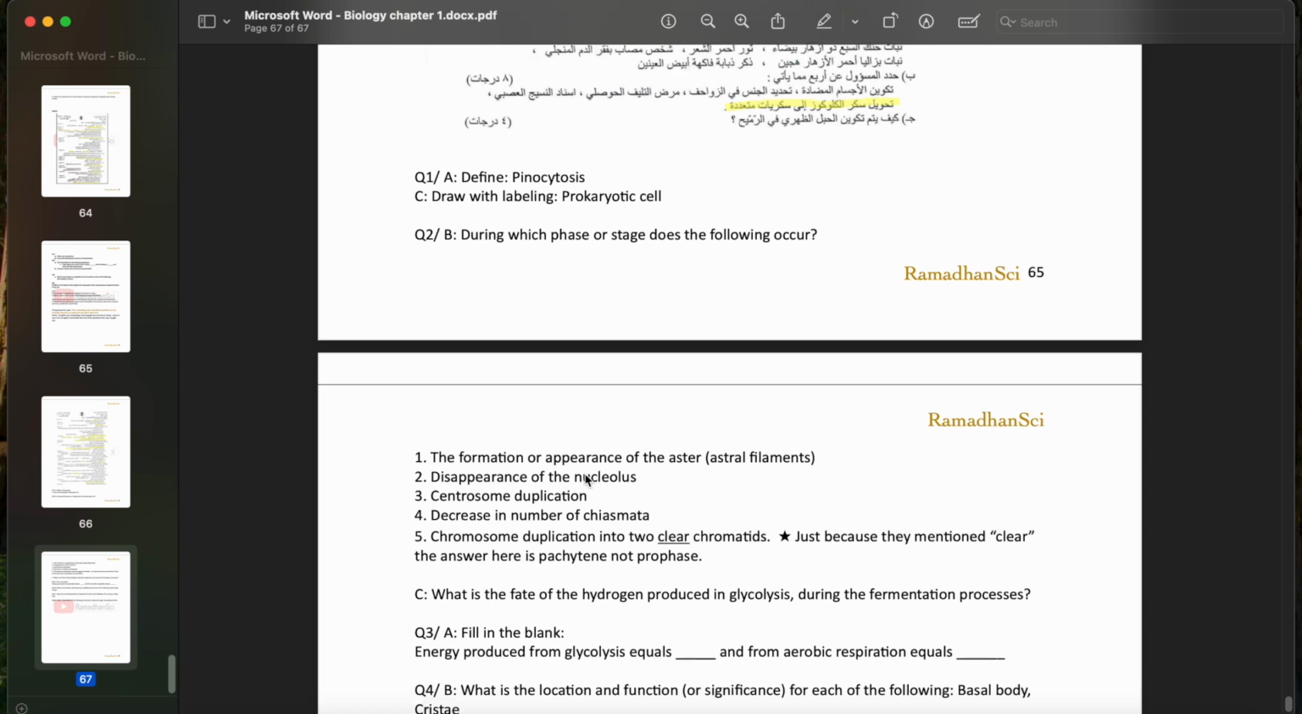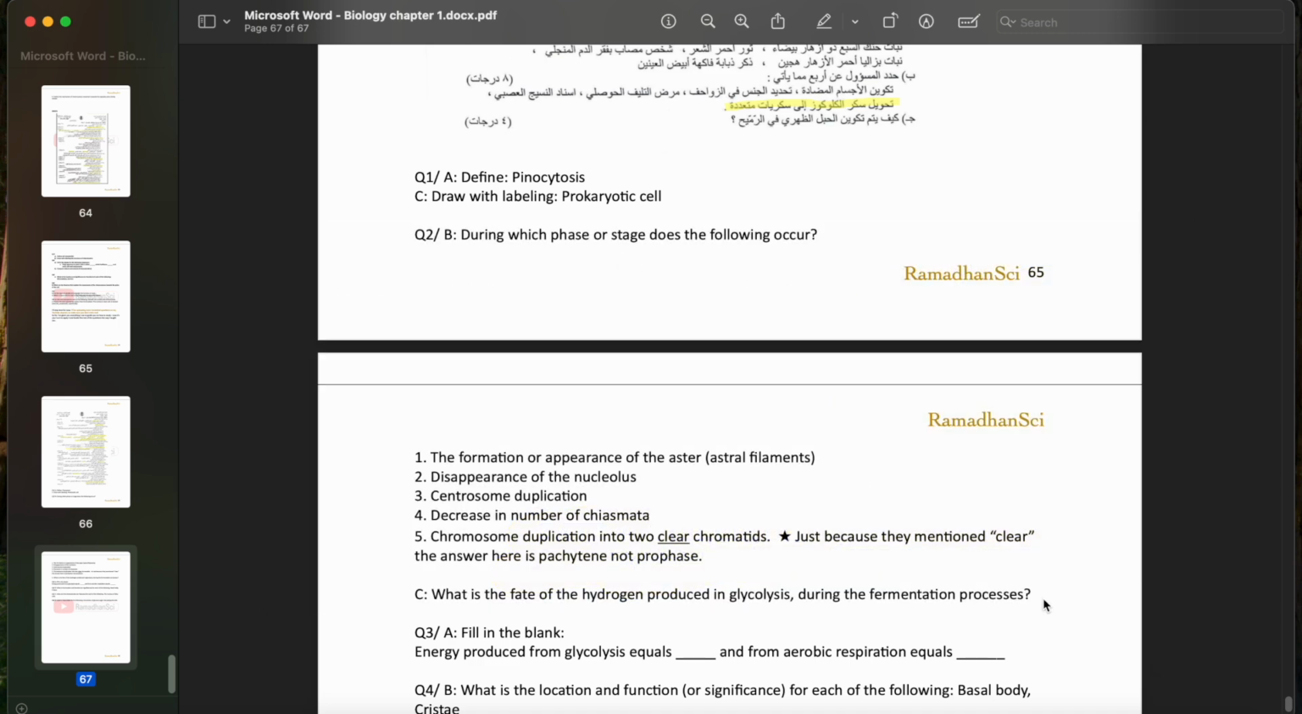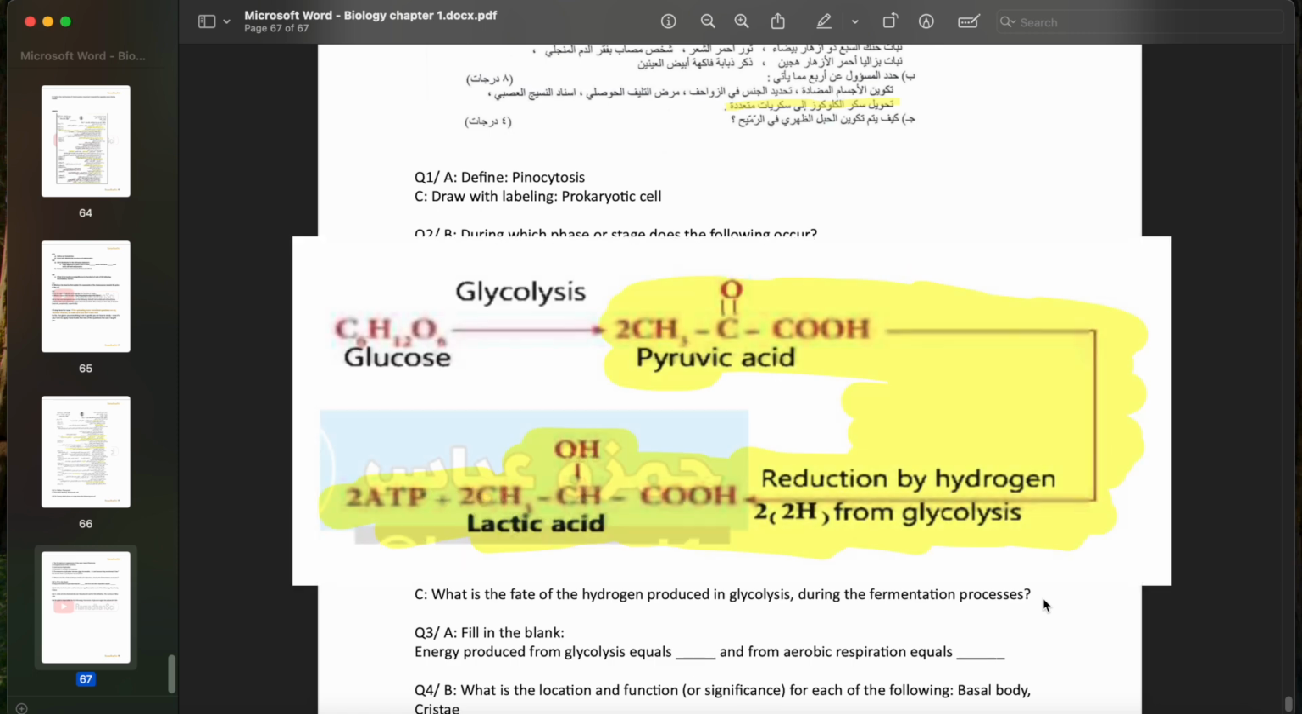Also from question 2c, what is the fate of the hydrogen produced in glycolysis during the fermentation processes? First, in the alcoholic fermentation, the acetaldehyde will be reduced by the hydrogen from the glycolysis, turning it into ethanol alcohol, plus 2 ATP, as you can see in this equation. Second, in the lactic acid fermentation, the pyruvic acid will be reduced and it will get converted into lactic acid, as you can see in this equation.